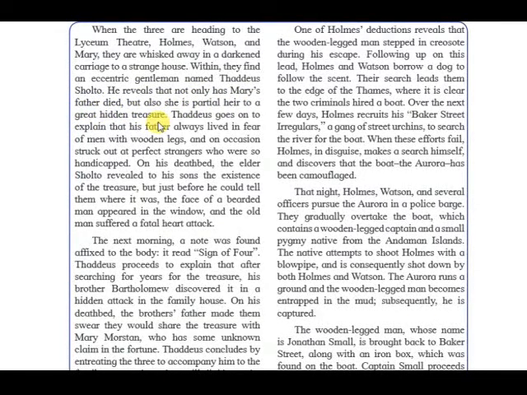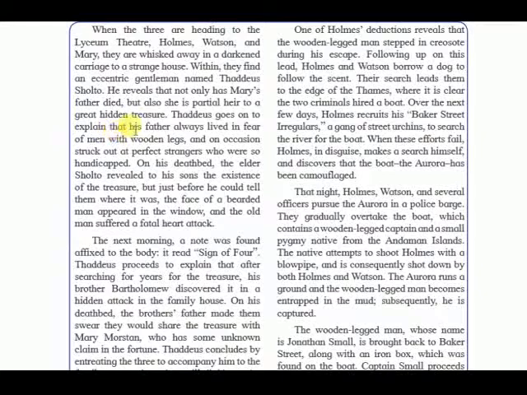So, after heading to the Lyceum Theatre as instructed in the letter, they are moved on to a very strange, unknown place, where they find a very eccentric gentleman, a very serious kind of gentleman, a very rich kind of gentleman named Thaddeus Sholto. He reveals that her father has died and she is the partner of a very great hidden treasure that was found by her father and Thaddeus' father.